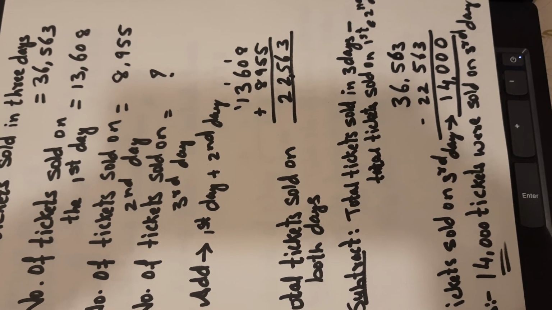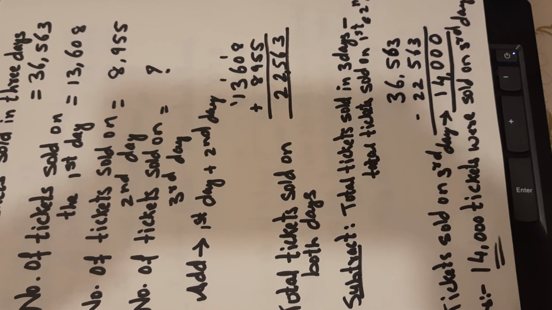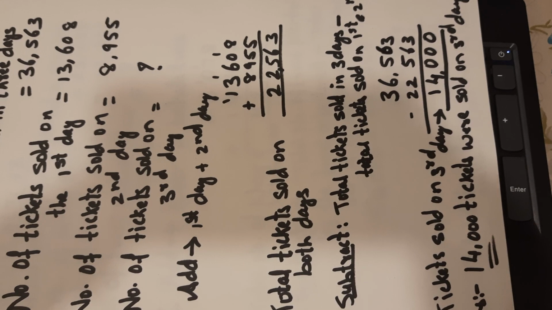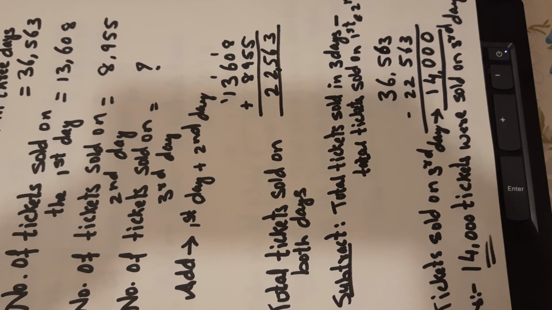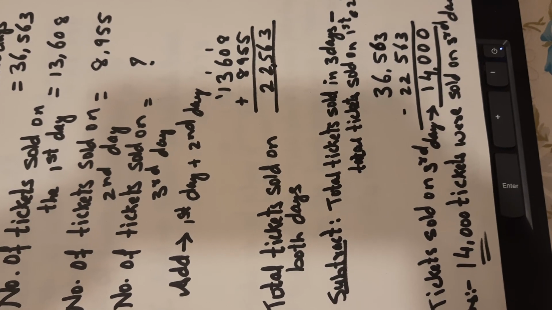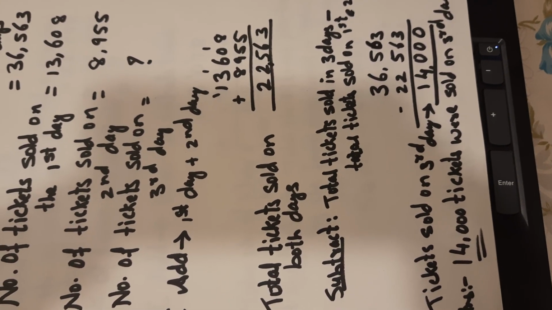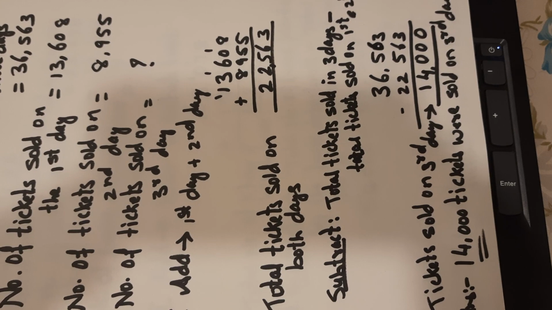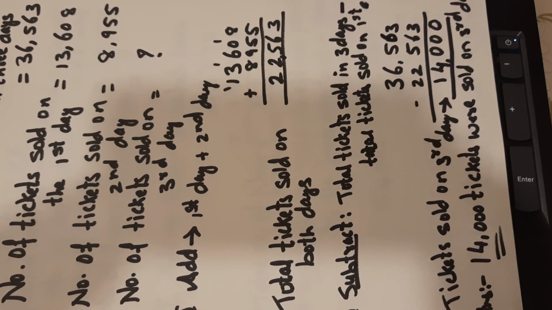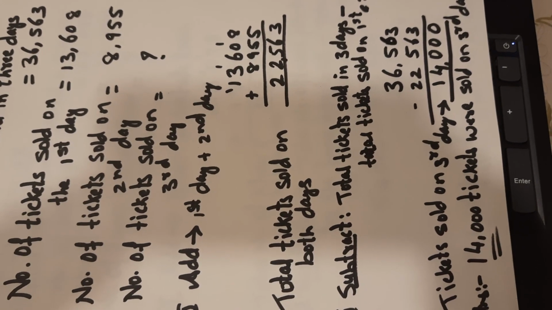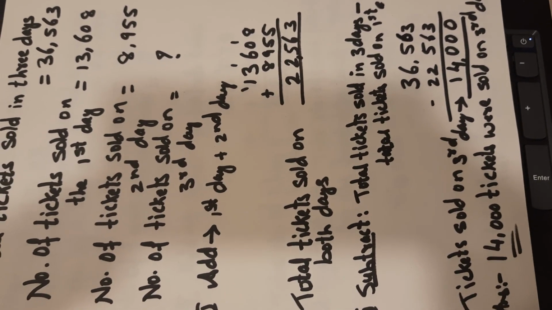And that is 36,563 minus 22,563. So tickets sold on third day is 14,000. So final answer, 14,000 tickets were sold on the third day.